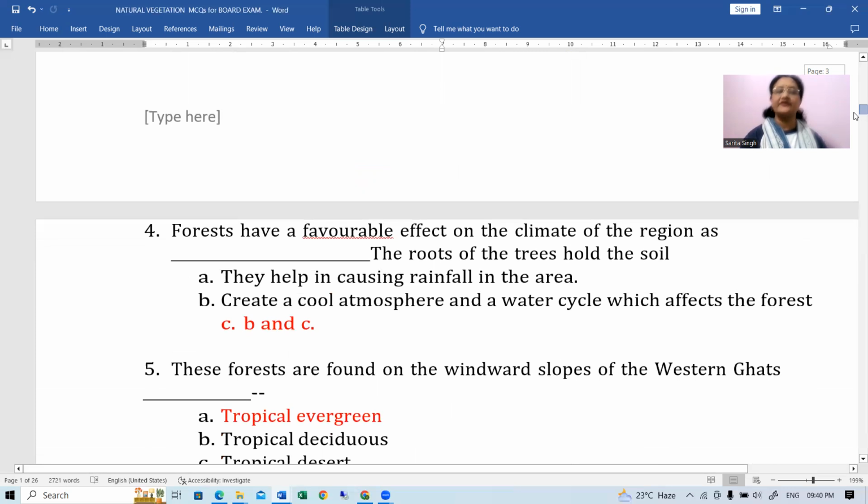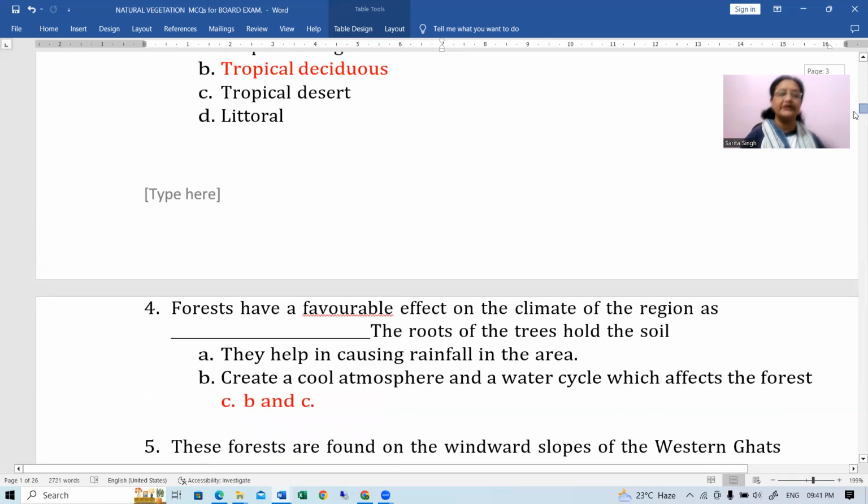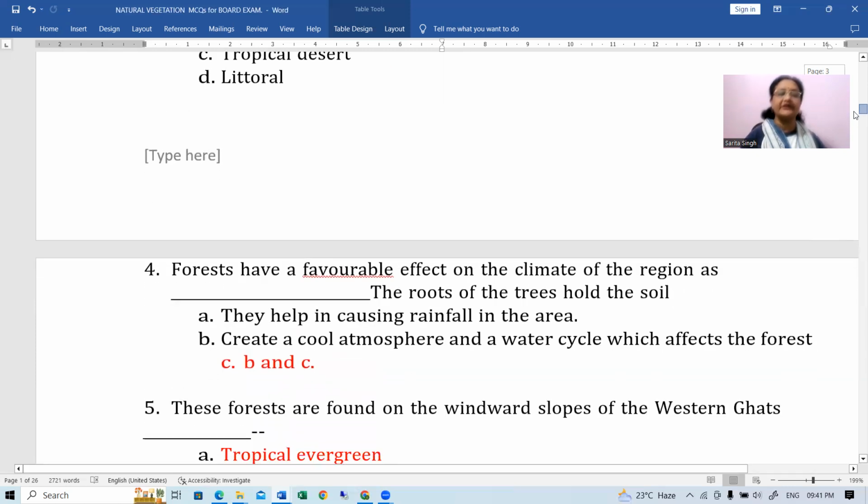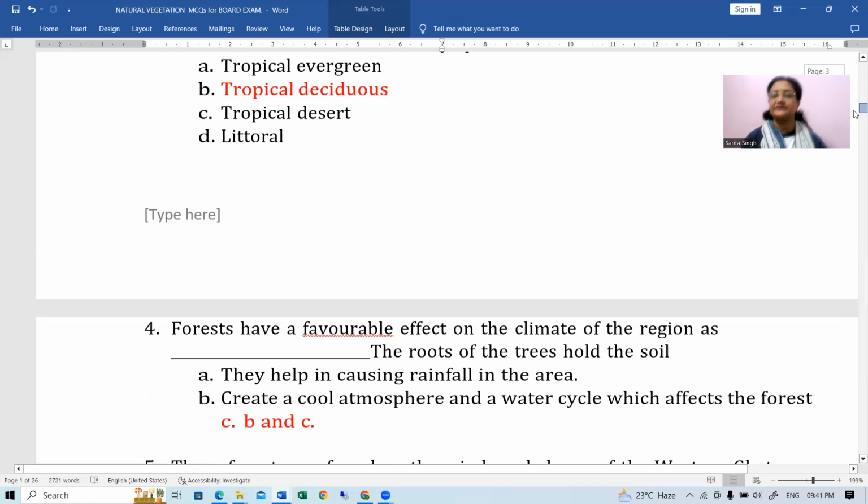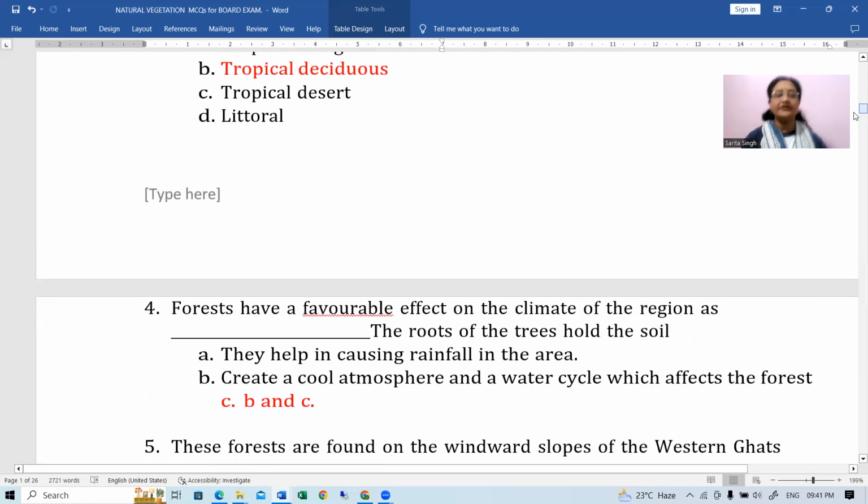Next question, forests have a favorable effect on the climate of the region as dash. The roots of the trees hold the soil. They help in causing rainfall in the area. Next is create a cool atmosphere and a water cycle which affects the forest. The answer should be B and C. By mistake, it is written over here A and B, but that is going to be the correct answer. They help in causing rainfall in the area and they create a cool atmosphere and a water cycle which affects the forest. Okay.